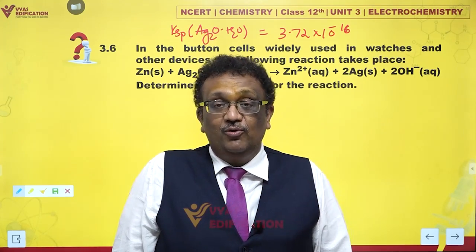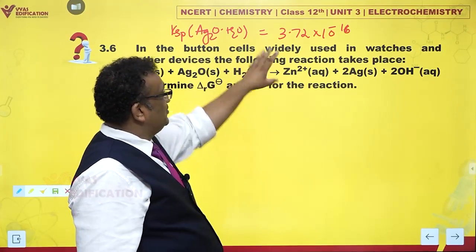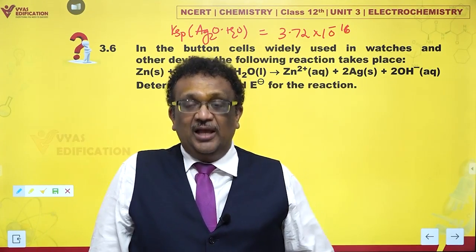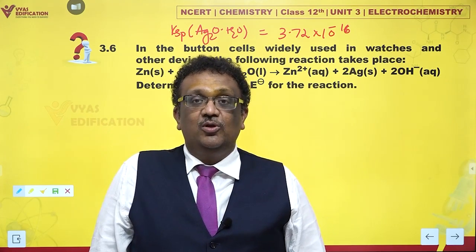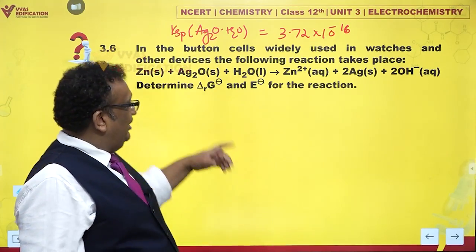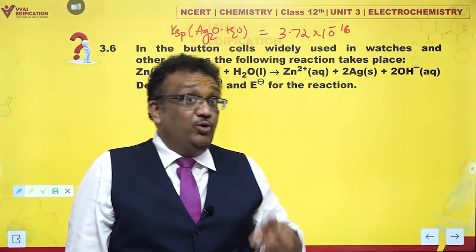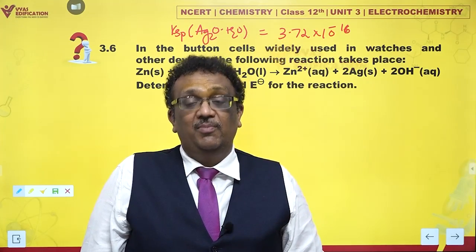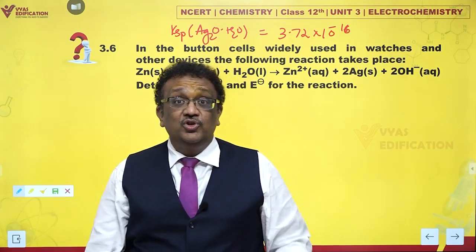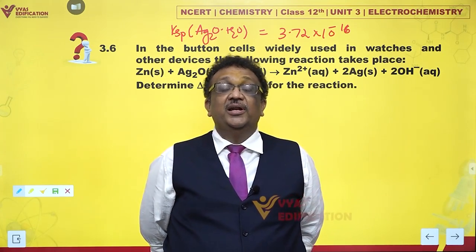It's a very beautiful question which has been ruined simply because they have not cared to give you a Ksp value. And that value is not present, and within the NCERT text also it is not very easily locatable. So ideally they should have printed that value. I am adding this value also. Without this additional value you would not be able to solve this question, mark my words. This data should be a part of the question which should be given. Oh, if it is not given, then it is stupidity.